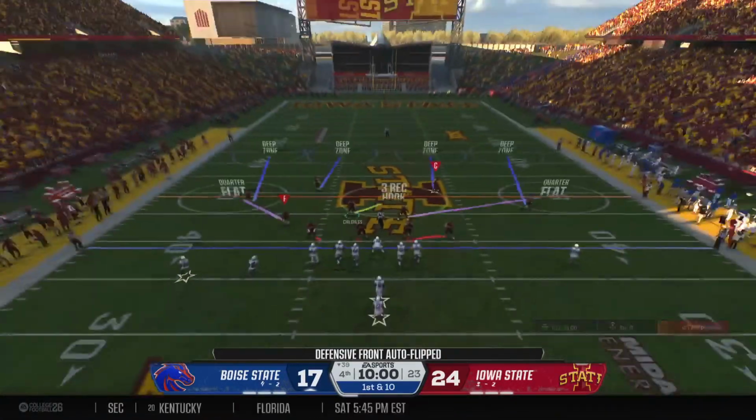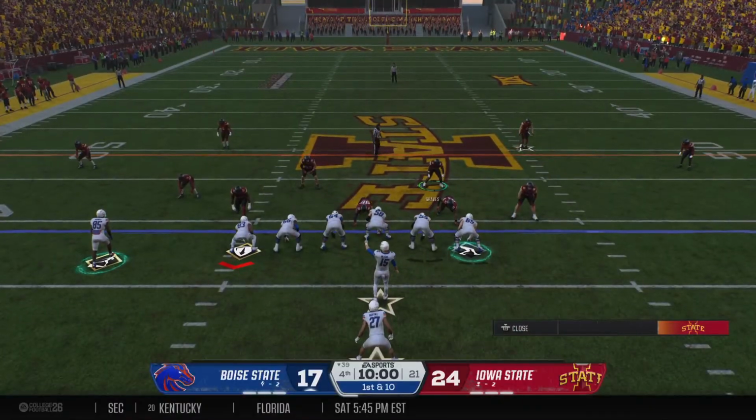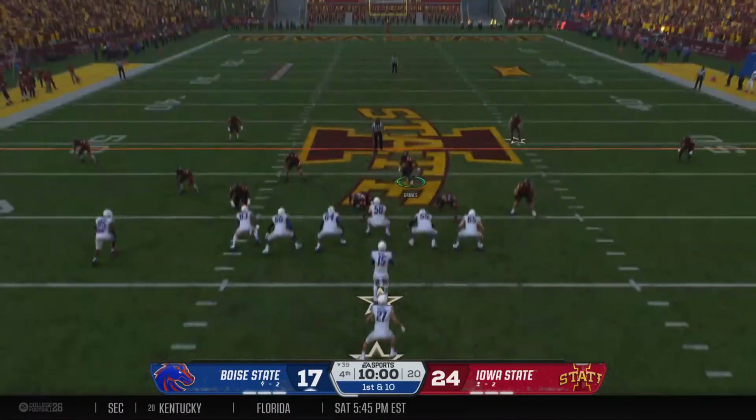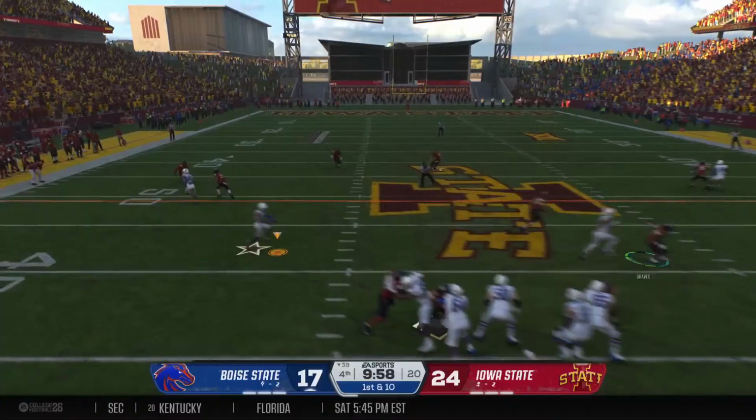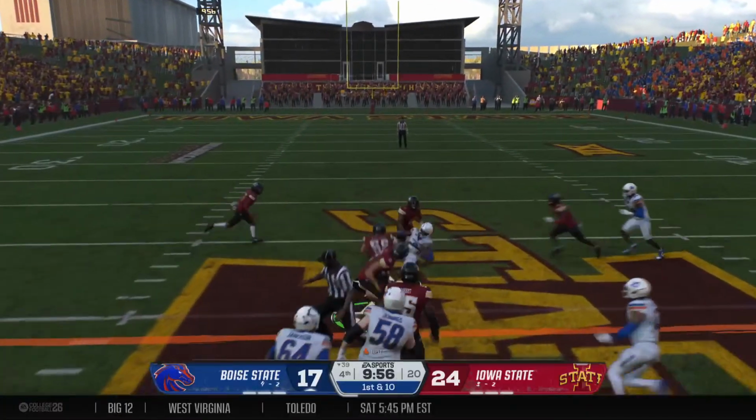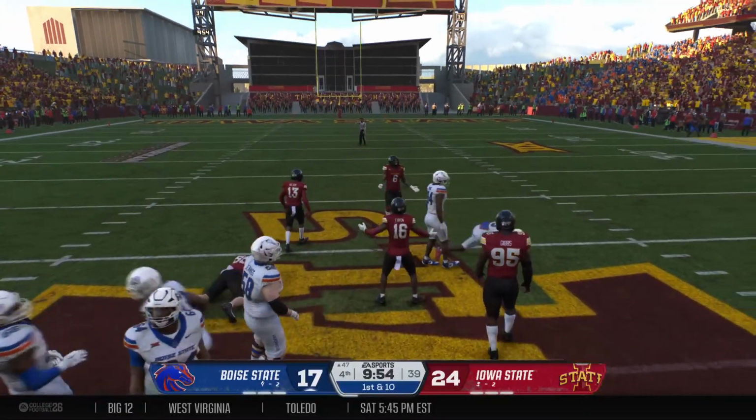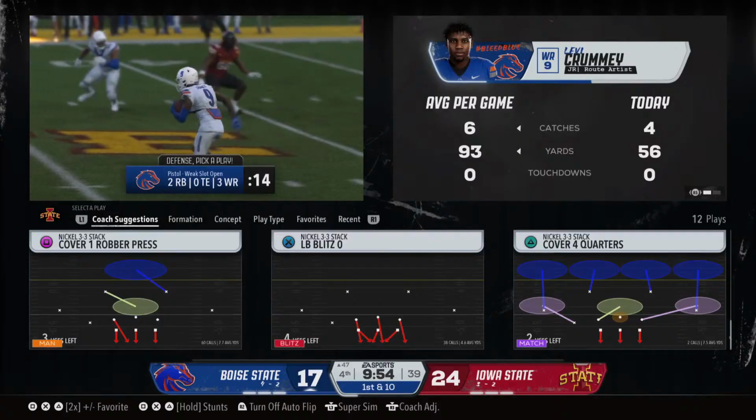They go back to work in the final period of this one. Back to pass, it's Wilkins. Working that left side now. And he's brought down after a nice gain.